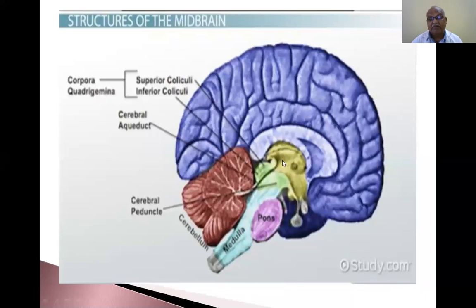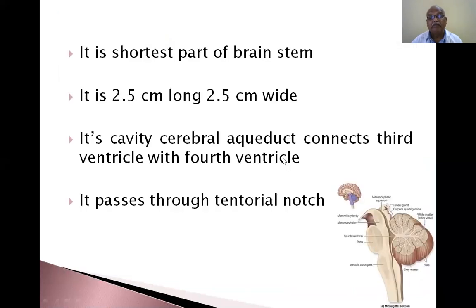So there are fibers going from the midbrain to the cerebellum, and fibers coming from the cerebellum to the midbrain also. So to-and-fro fibers are present from the midbrain to various parts. So you have to study with the midbrain as a center. It is the shortest part of the brainstem. It is 2.5 centimeters long and 2.5 centimeters wide. This is the length, this is the width, only equal. Its cavity is the cerebral aqueduct.